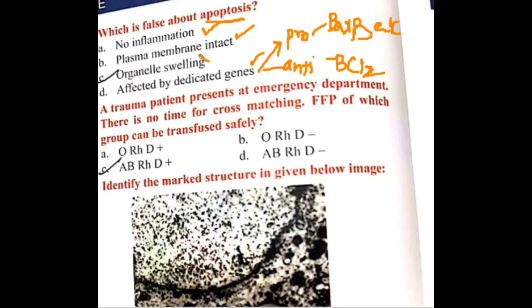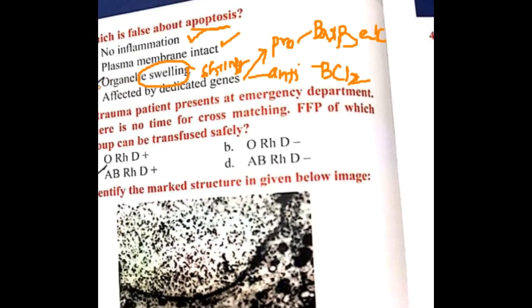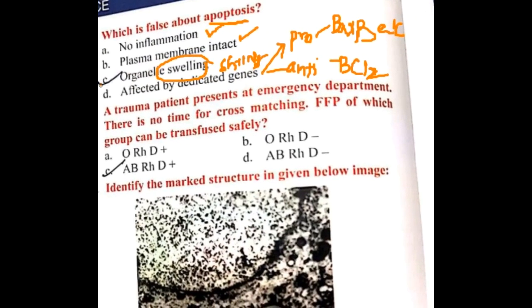Organelle swelling, actually organelle shrinkage will occur in apoptosis instead of swelling. So this is false. So the answer here is organelle swelling, because it is false in apoptosis.